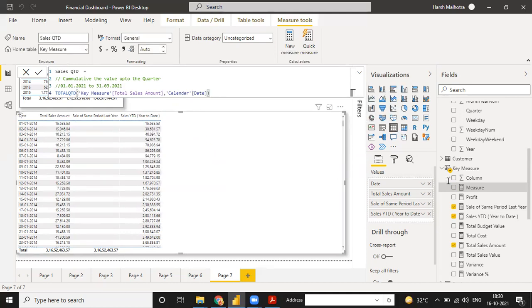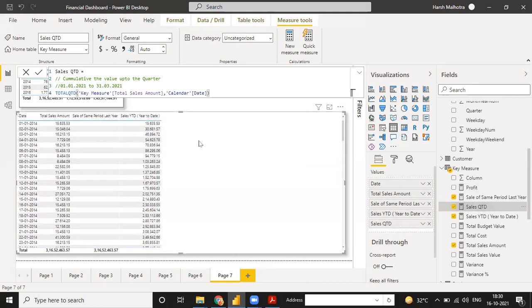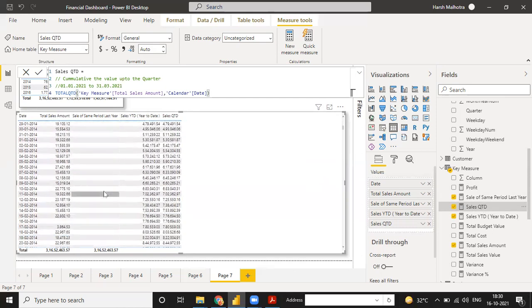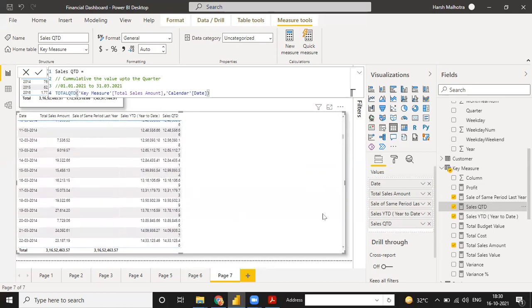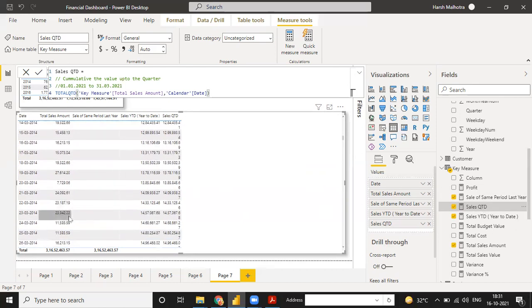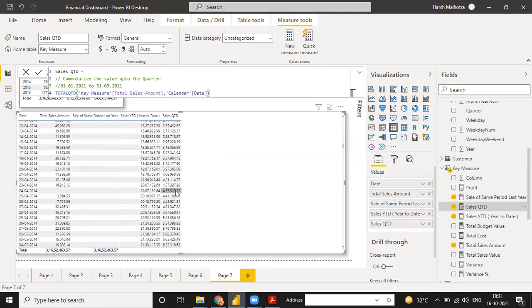It will give you the value till the quarter only, and you can check it also. Sales QTD. See, sales QTD means it is cumulative, but only till the end of March. See, 31st March 2014 is the total value, and it starts from 114, which is the starting value. So for every quarter we have that value.